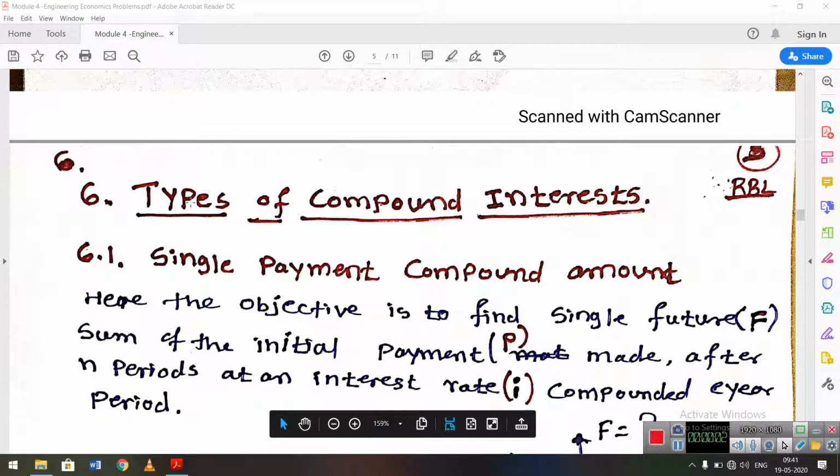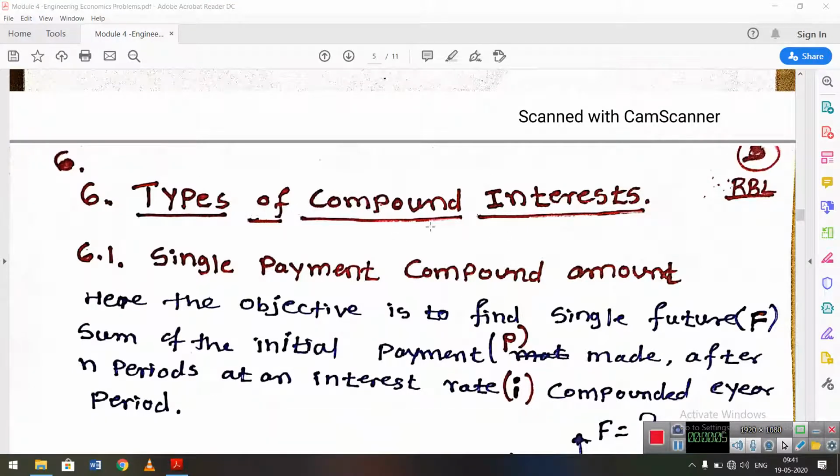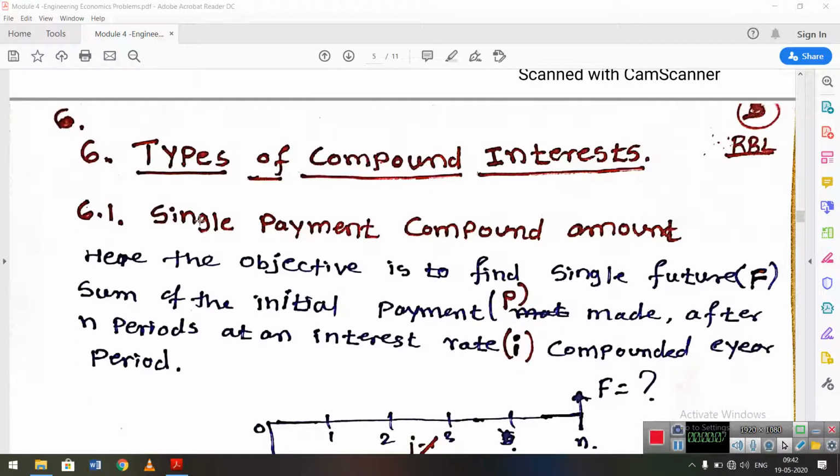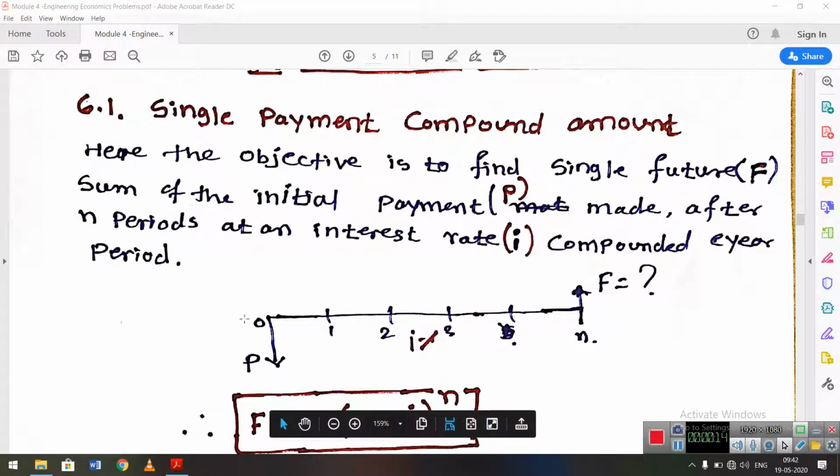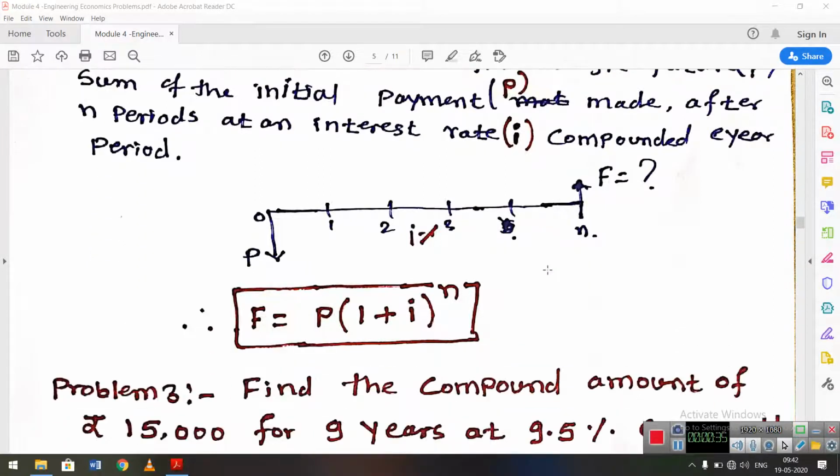Let us start the discussion on types of compound interest. The first type is single payment compound interest. Here the objective is to find a single future amount of the initial payment P made after n periods at an interest rate I compounded every year.